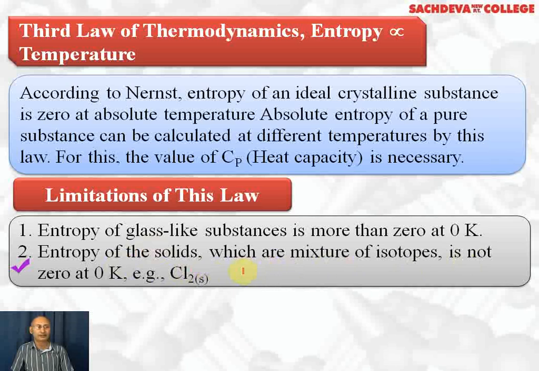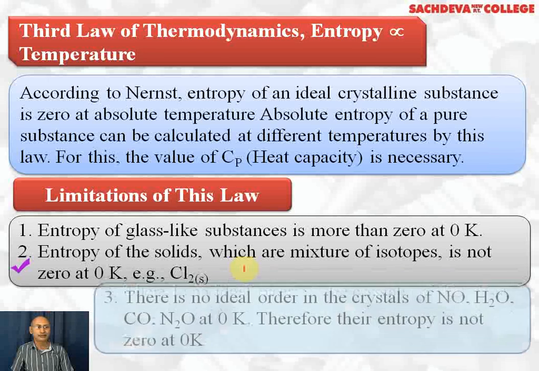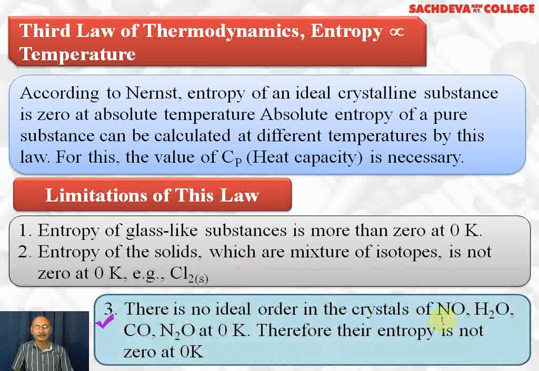For example, solid chlorine has two isotopes, chlorine-35 and chlorine-37, so its entropy is not 0 at 0 Kelvin. There is no real order in the crystals of NO, water, CO, and N2O at 0 Kelvin. Therefore, their entropy is not 0 at 0 Kelvin.